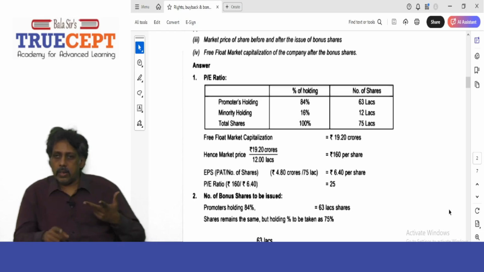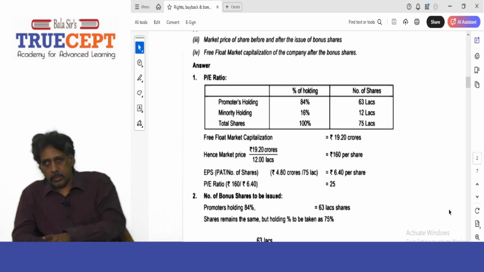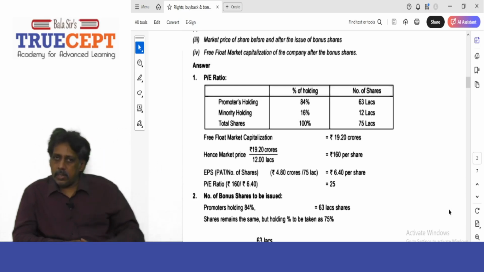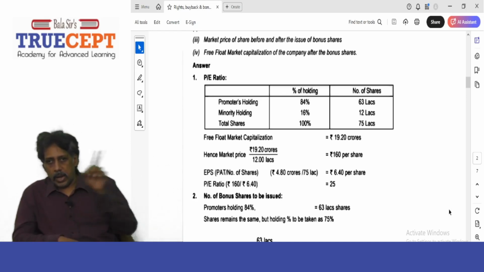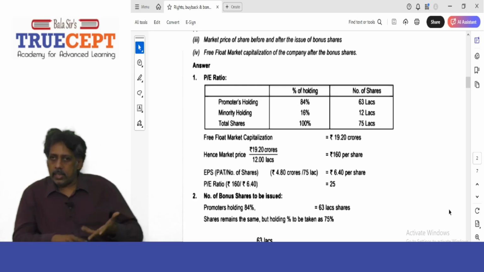So 63 lakh represents 84%. You can find what it is for 100% or find what it is for 16%. You can divide 63 lakh by 84 into 16. The balance 16% will give you 12 lakh shares. Therefore, the total holding will be 75 lakh shares.